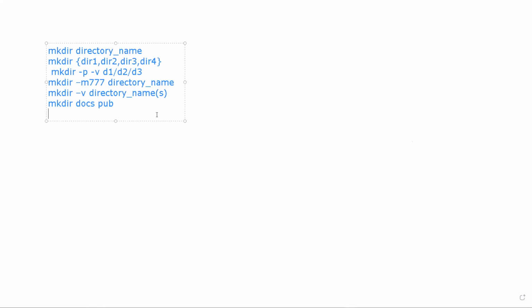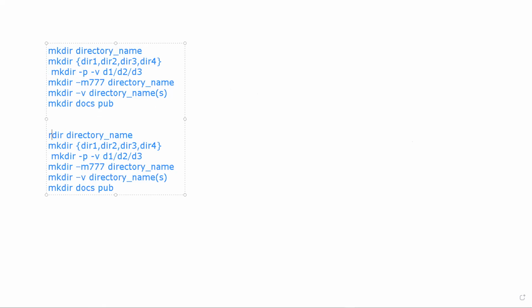Similarly, if you want to remove, the same options you can use. If you want to remove a directory, just say rmdir, and a single directory will be removed. If you specify rmdir and, in curly brackets, the directories, then multiple directories will be removed. And if you want to remove the path,